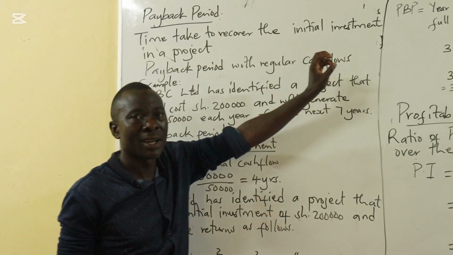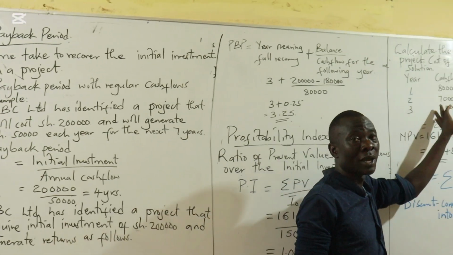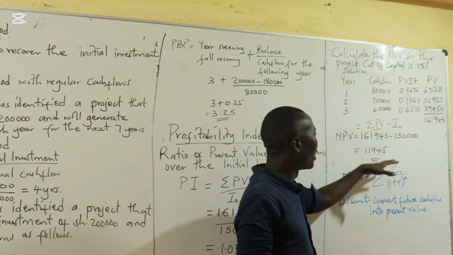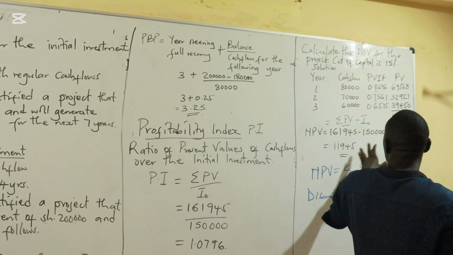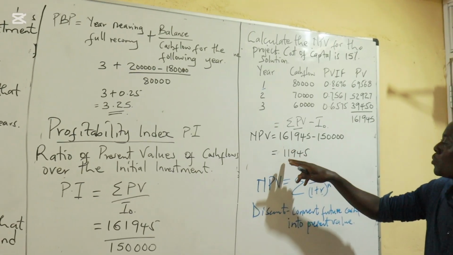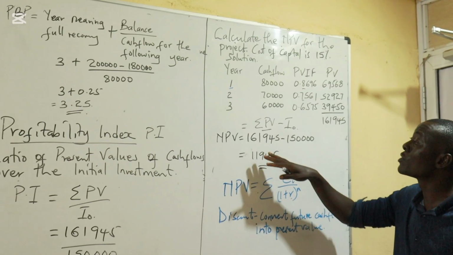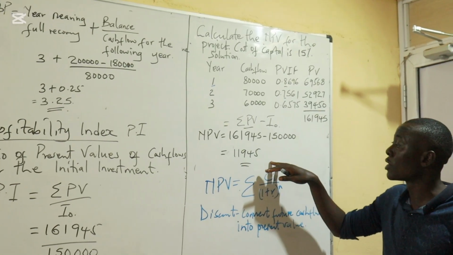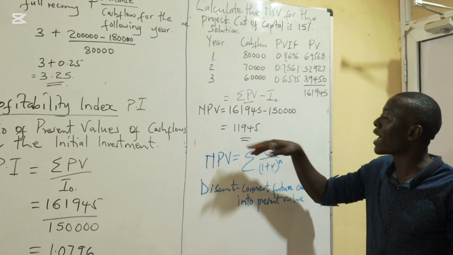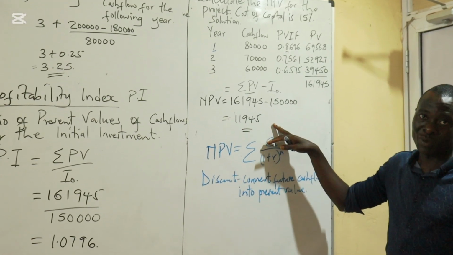I'll take you back just a bit on NPV. The decision rule on NPV is that if the net present value is positive, for example, here we have positive 11,945, it means when we invest in this particular project, at the end we are going to get a net of 11,945, so we invest in this particular project.